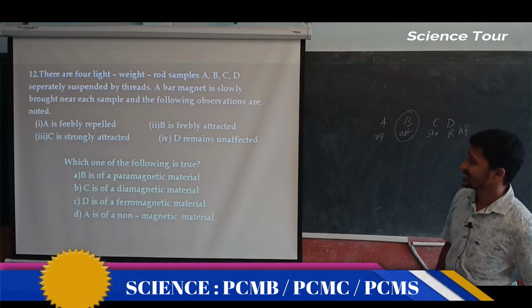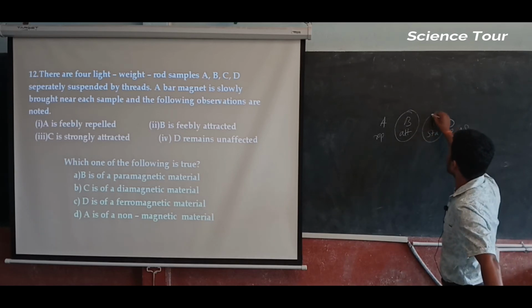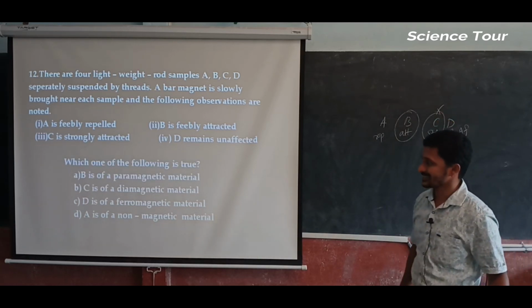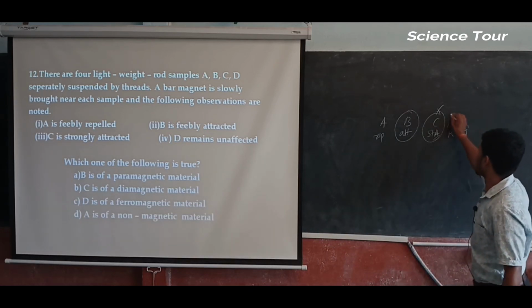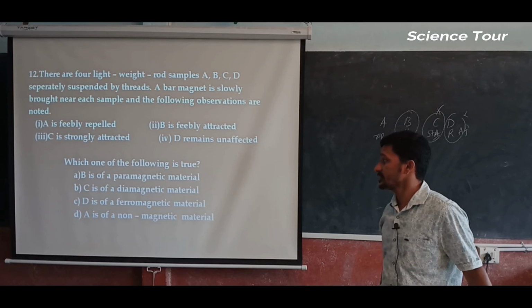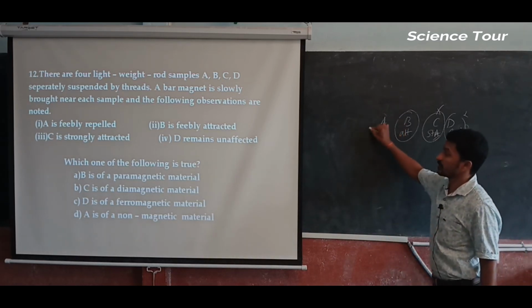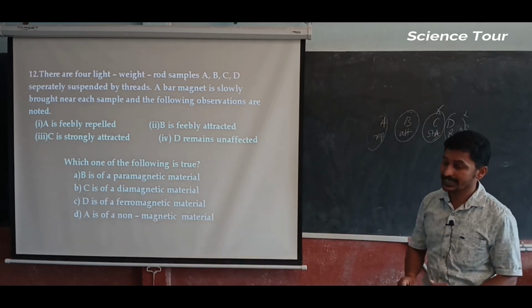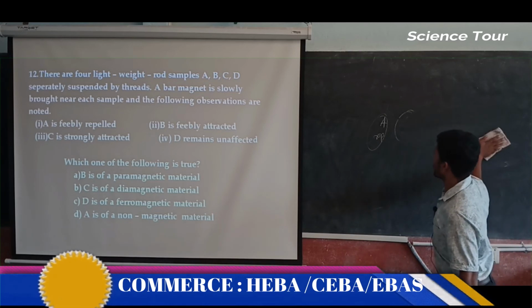Option B says that C is a diamagnetic material. It was strongly attracted, so no. Diamagnetic material is not strongly attracted. D is a ferromagnetic material? It is unaffected, so that is also wrong. And A is a non-magnetic material? No, it is not like that, because it is repelled. So the first option is correct, that is, B is a paramagnetic material.